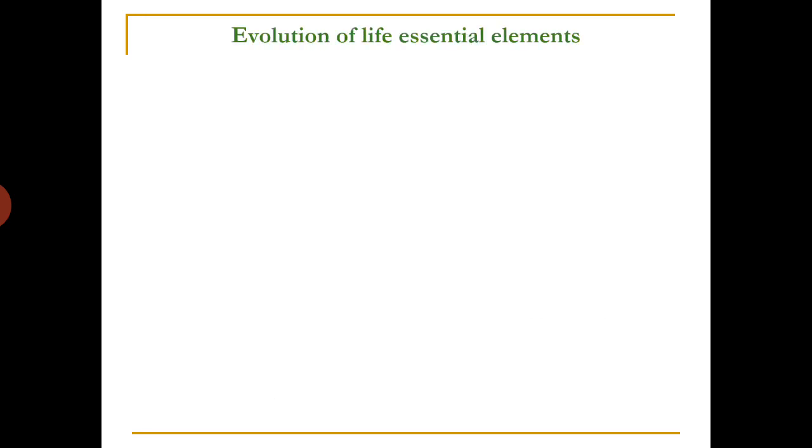Let us move to the next topic, the evolution of life essential elements, and how these essential elements play an important role in biological systems from the beginning of the origin of Earth. Earth solidified 4 billion years ago, and at the time of solidification, 81 stable elements were there. The elements required for life were primarily derived from the primitive oceans. That's why life originated in primitive oceans.